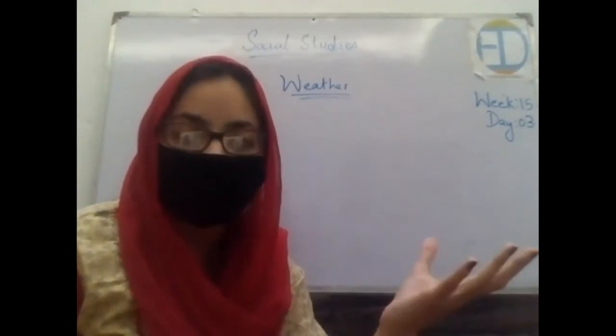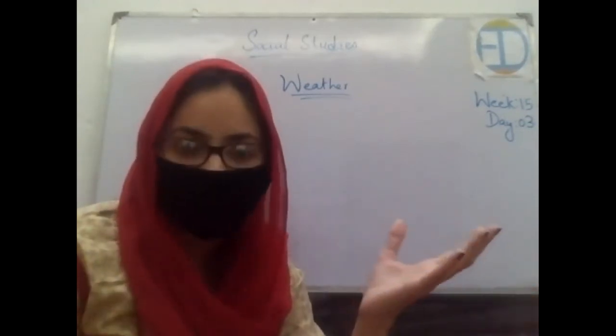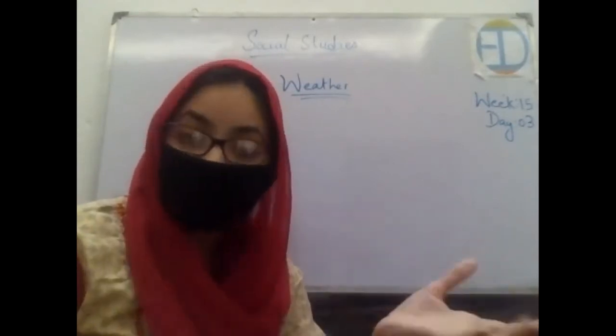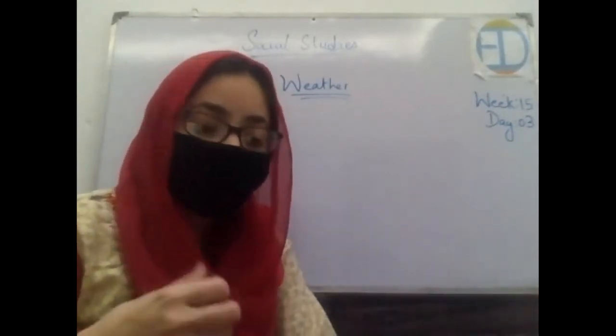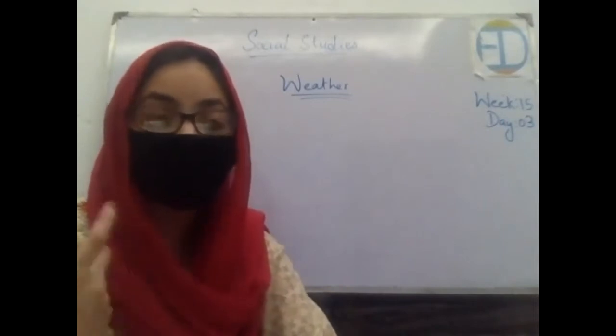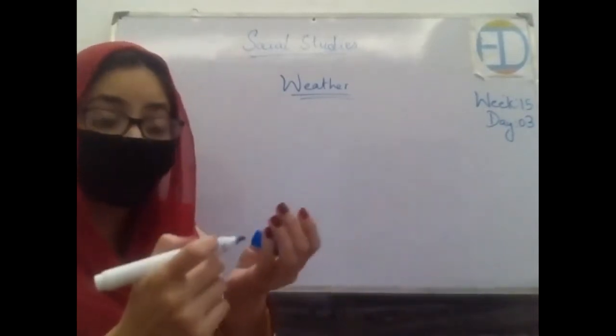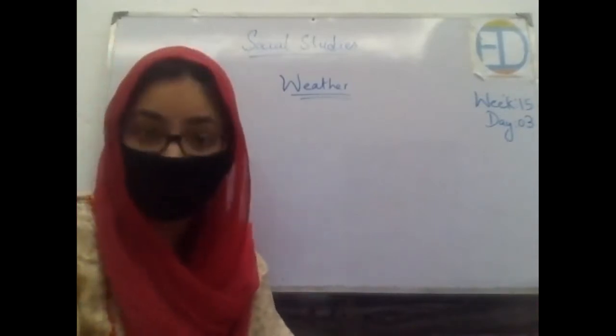Is it sunny? Is it cloudy? Are there clouds in the sky? Is there sun? Is it hot? Is it cold? Is it raining? Is it snowing? So this basically tells us what the weather is. So the weather is basically what is happening outside, what is the condition outside, right?